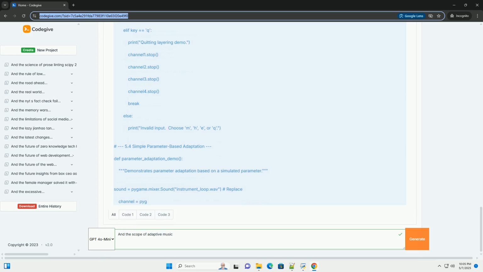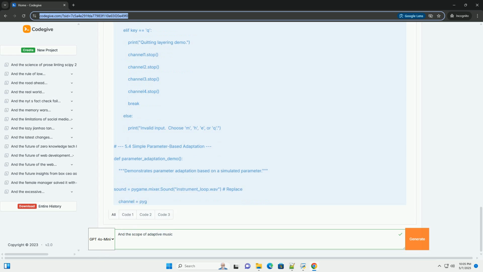3.3 Reactive sound design. This technique focuses on creating sound effects and sonic textures that respond to specific events or actions. This can involve modifying the pitch, volume, timbre, or spatialization of sound effects to create a more immersive and reactive experience. Example, the sound of a footstep might change based on the surface the character is walking on, the character's speed, and the environment's acoustics.